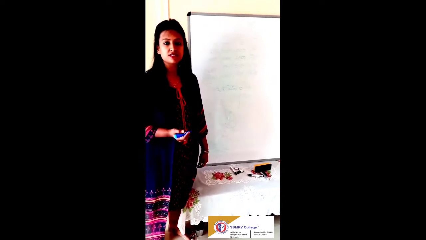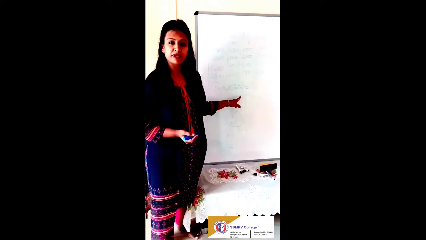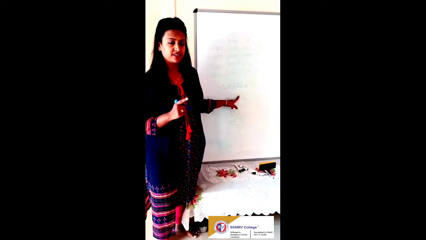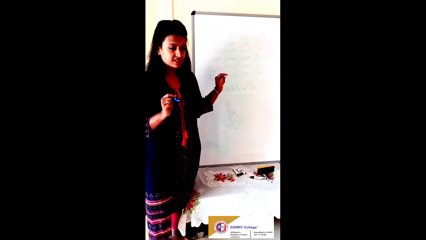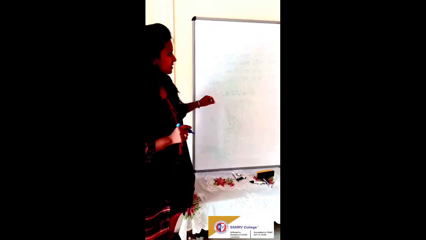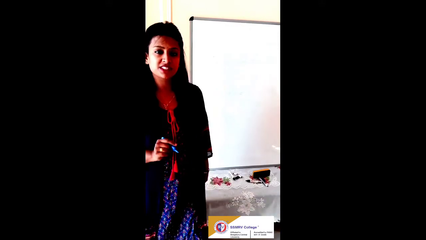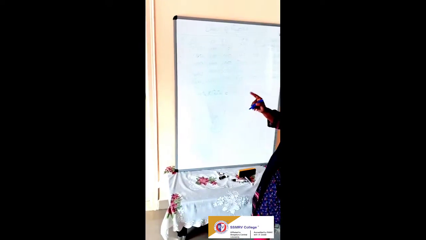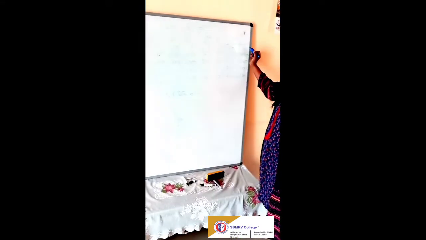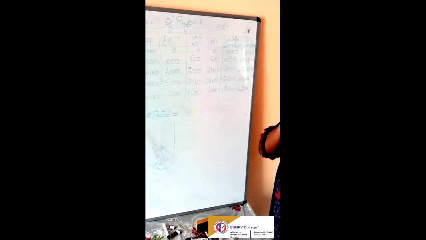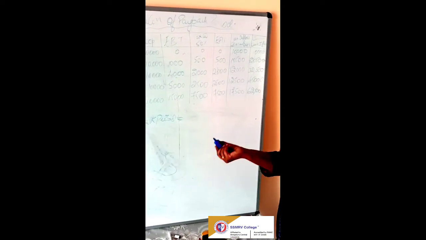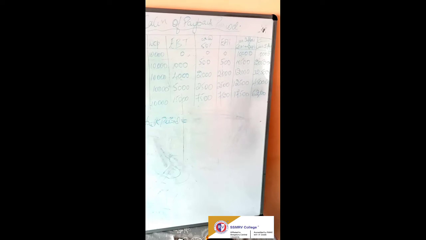Guys, now I will tell you how to calculate payback period when annual cash flow fluctuates. It is quite different. Please listen carefully and understand. The purchase price of the machine is 50,000, right? So you have to first look into cumulative cash inflow. The amount should be nearest to 50,000, or if 50,000 itself is there, then well and fine.